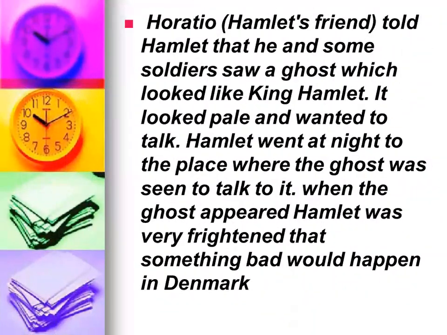Horatio, Hamlet's friend, told Hamlet that he and some soldiers saw a ghost which looked like King Hamlet while they were sitting in front of the castle. It looked pale and wanted to talk to someone. Hamlet went at night to the place where the ghost was seen to talk to it. When the ghost appeared, Hamlet was very frightened that something bad would happen in Denmark.